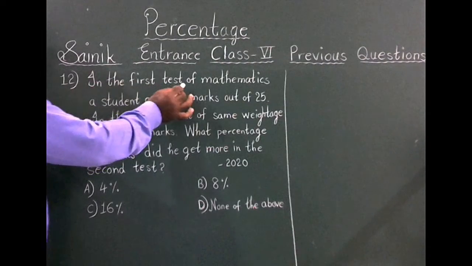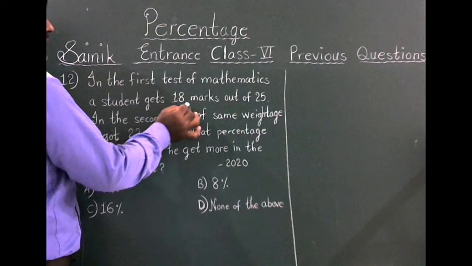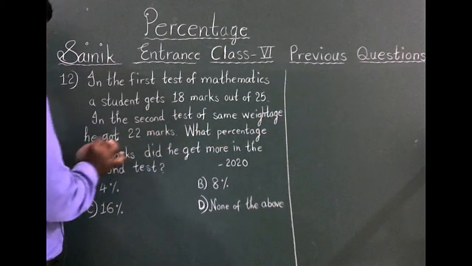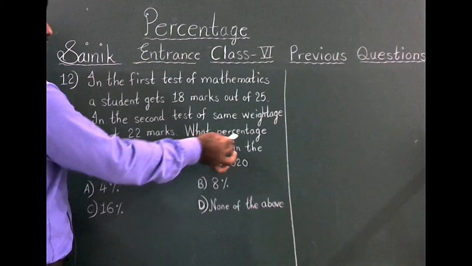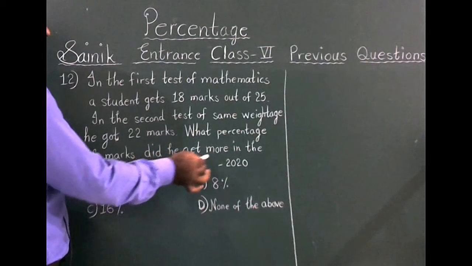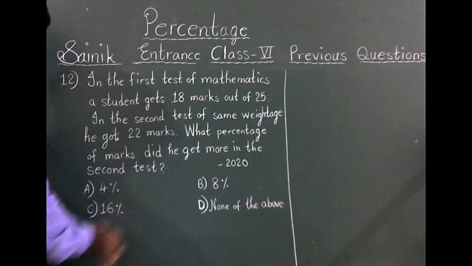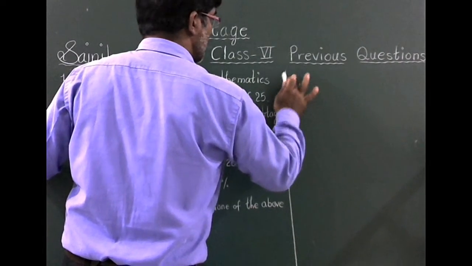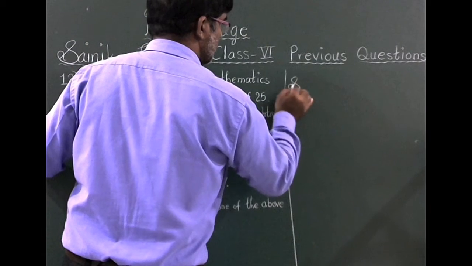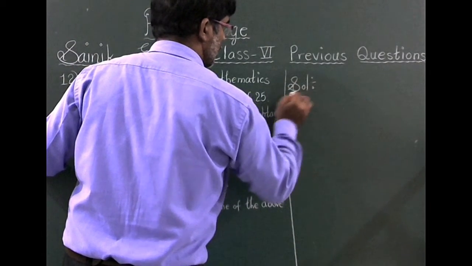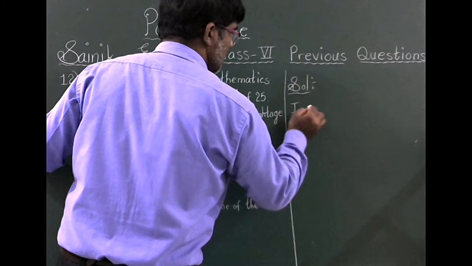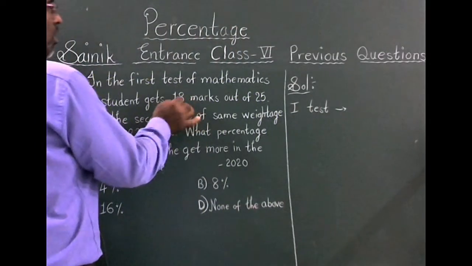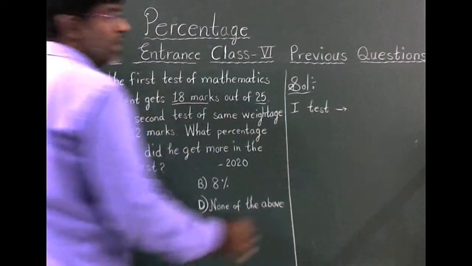In the first test of mathematics, a student gets 18 marks out of 25. In the second test of same weightage, he got 22 marks. What percentage of marks did he get more in the second test? First test in mathematics, he got 18 marks out of 25.